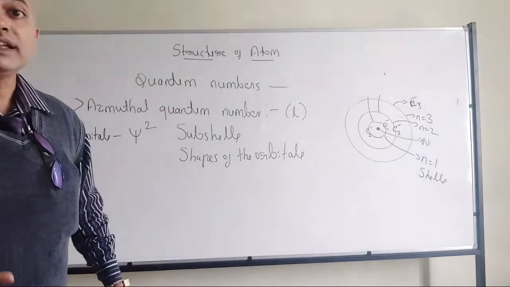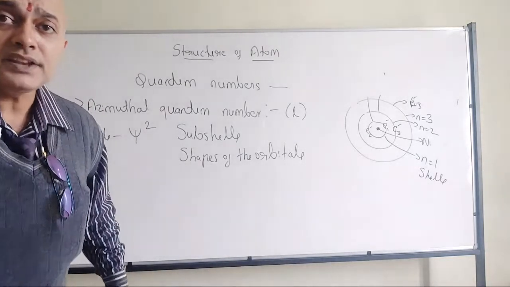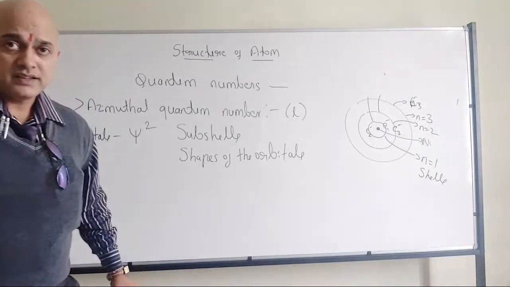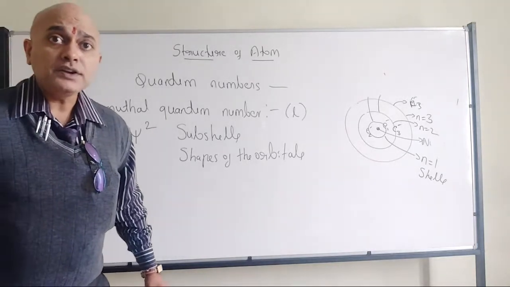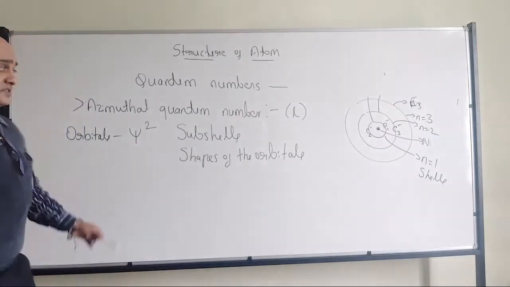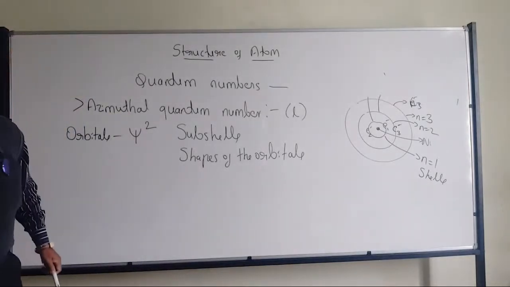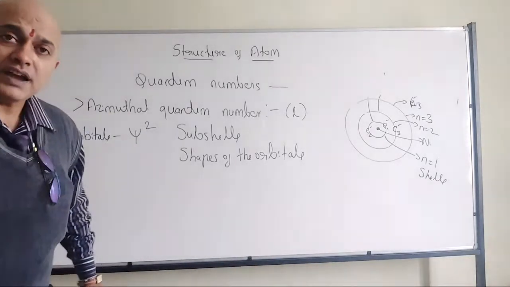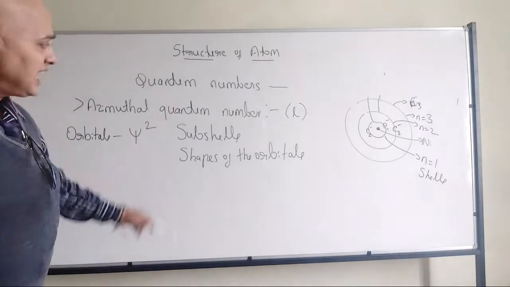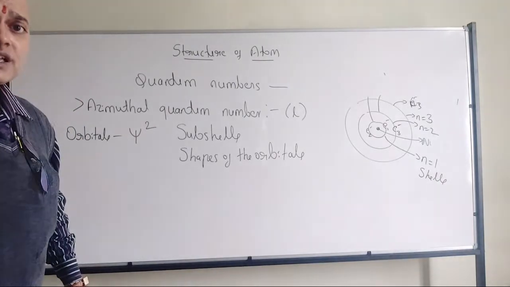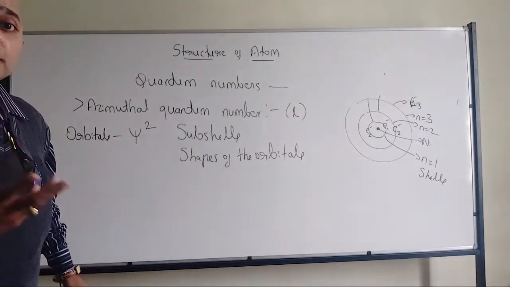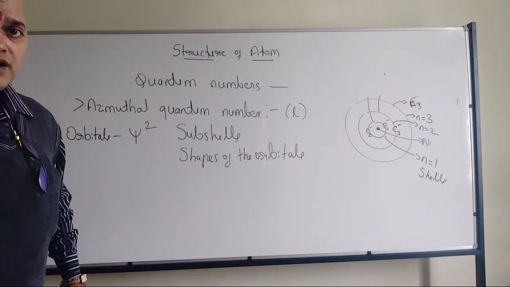It is a region around the nucleus where the probability of finding the electron is very high. So that's where we have the orbitals, which will give rise to subshells due to the different shapes. All of you have understood?